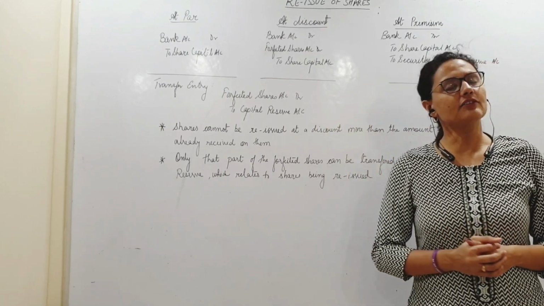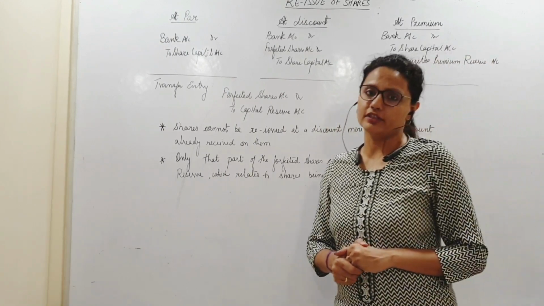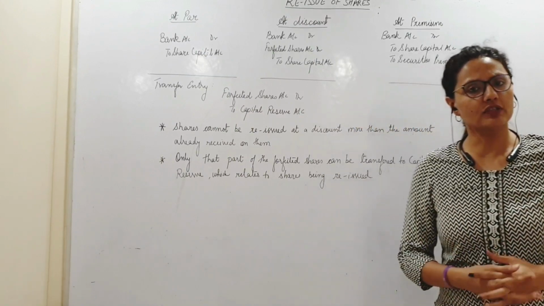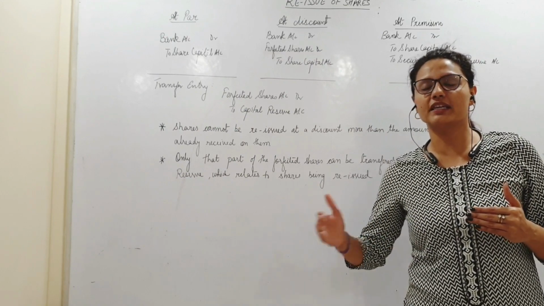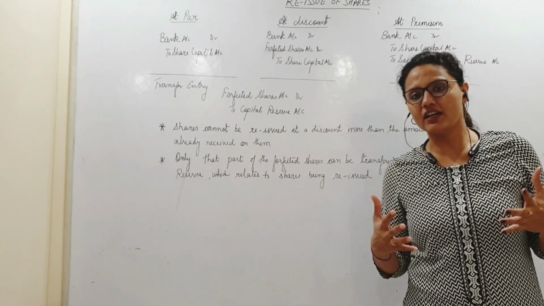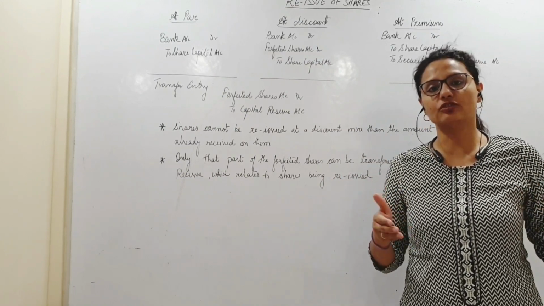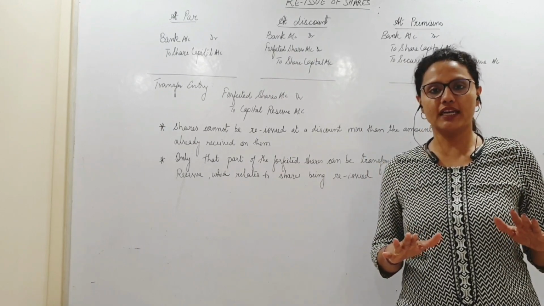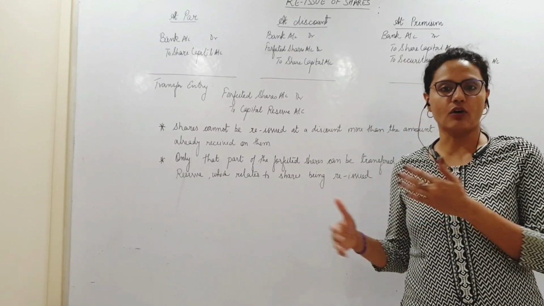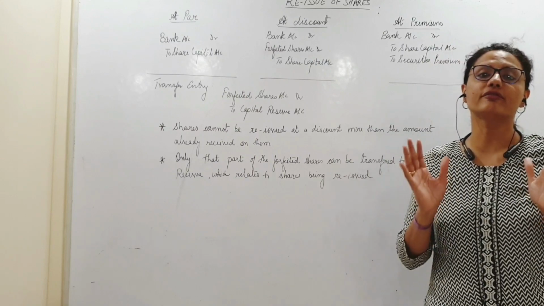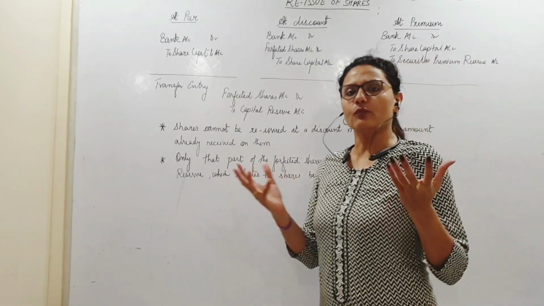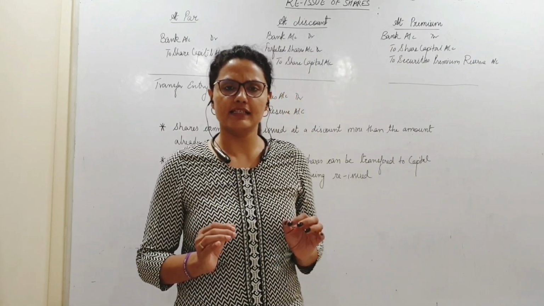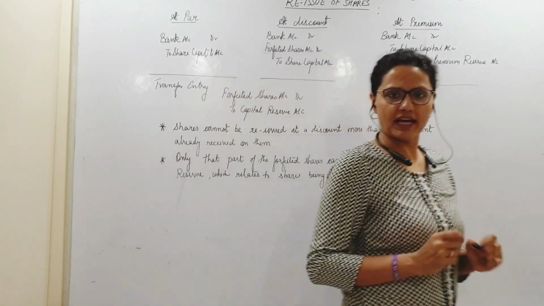So now, what are the journal entries at the time of reissue? जब reissue कर रहे हैं तो क्या हो रहा है? पैसा आ रहा है बैंक में. Here we are not reissuing on installments, okay? Whatever amount has to be paid at one go. Okay, this is not application, allotment, call and all, no breakups at the time of reissue. तो पूरा lump sum amount देना पड़ता है. So whatever is the reissue price, that money will come into the bank.